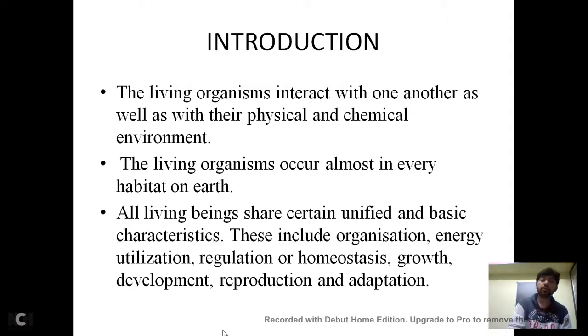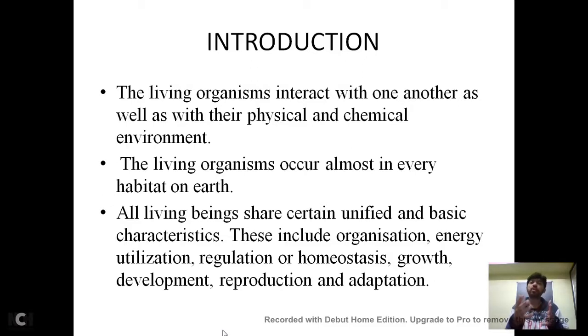Then, all living beings share certain unified and basic characteristics. When we talk about a living organism, they possess specific characteristics to be called living organisms.